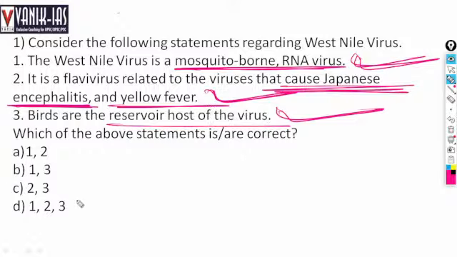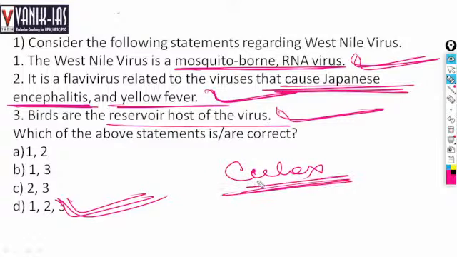So all the three options are right regarding West Nile virus, which is a mosquito-borne RNA virus, which is related to Louis encephalitis, Japanese encephalitis, and yellow fever, right? And especially the Culex species of mosquitoes are the principal vectors of transmission, and birds are the reservoir of the viruses. When mosquitoes come through the viruses, they get infected and they infect human beings. Next.